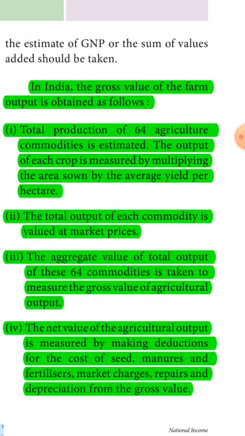The net value of agricultural output is measured by making deductions for the cost of seed, manures and fertilizers, market charges, repairs and depreciation from the gross value. Depreciation means wear and tear expenses.